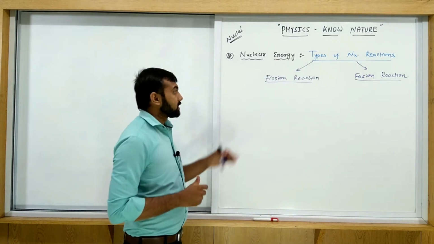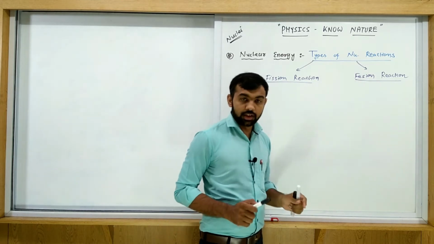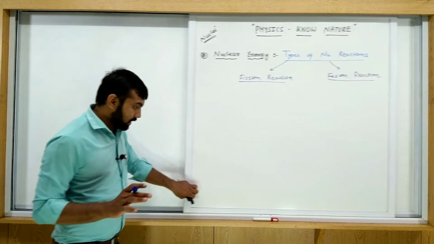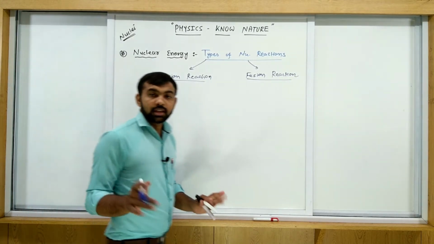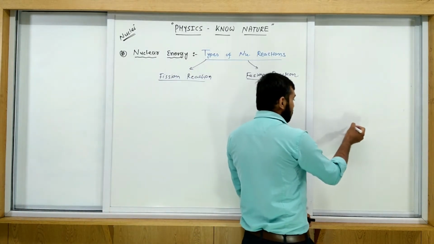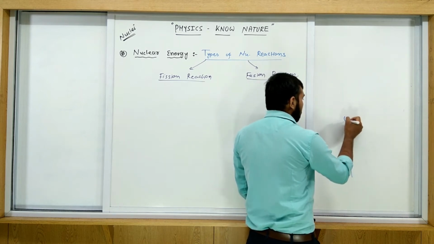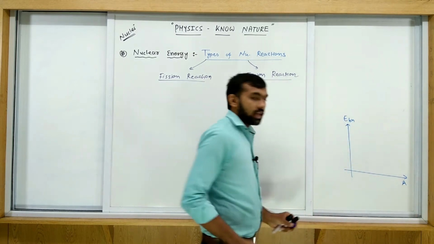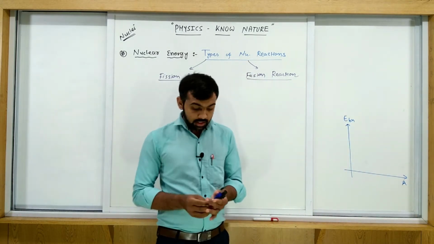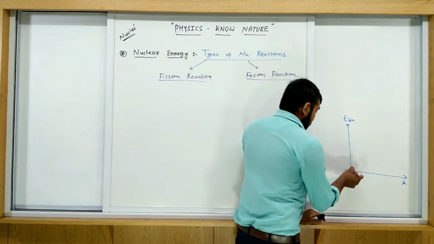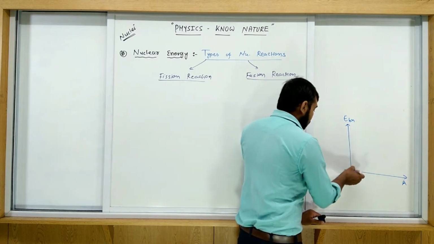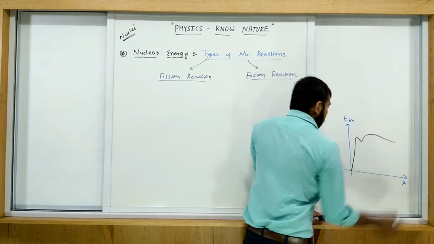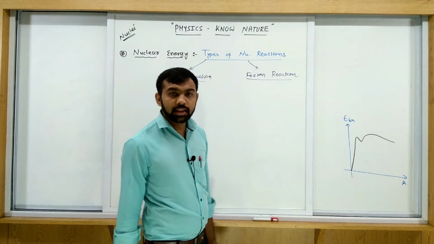Okay, before we discuss the fission and fusion reaction, let's understand the graph of EBN versus A. If you consider the EBN versus A graph, all of you see it properly. We are drawing this graph like this.